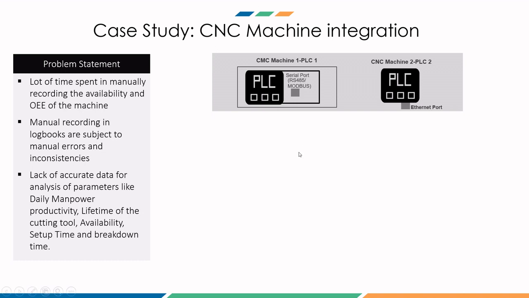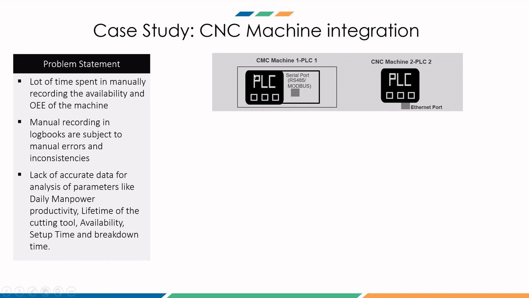So coming back to the problem, the challenge here is, of course, the problems that we discussed, but the first step to meet his requirements is to have accurate data. For this, we want to integrate the data that is being recorded in the machine PLCs and bring this data onto a single platform. So we want to integrate all the CNC machines onto a single platform where we can create applications to have KPI dashboards, where the manager will have a single view of how all the machines have been performing, and also a view of the major KPIs like OEE, manpower productivity, etc.